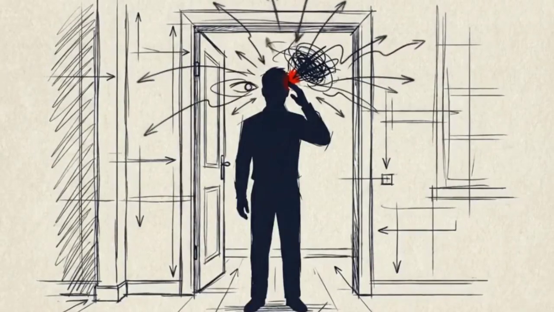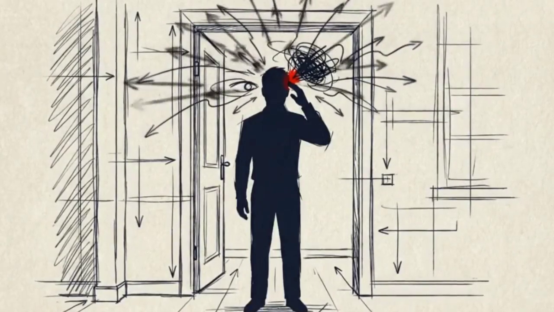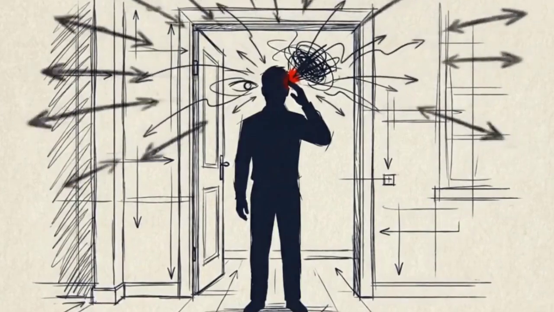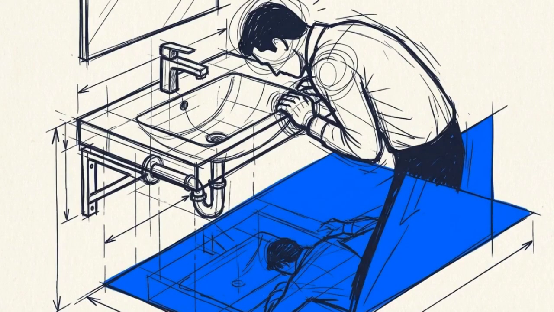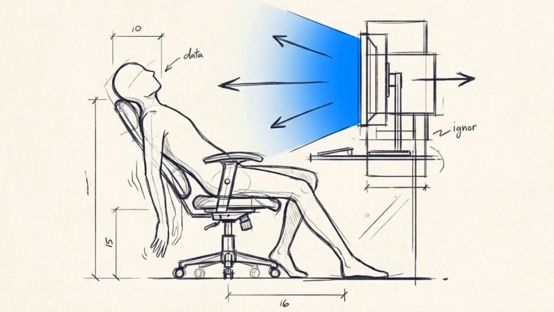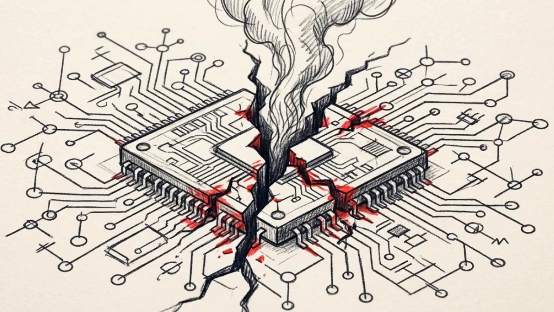You walk into a room and find you've completely forgotten the mission, or you realize you're currently searching for the car keys you're already holding. These moments often lead to a specific type of self-criticism. We label ourselves as scatterbrained, or entirely undisciplined, or worry our hardware is failing.